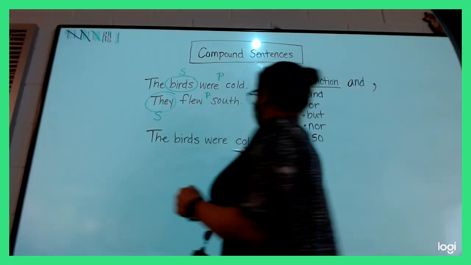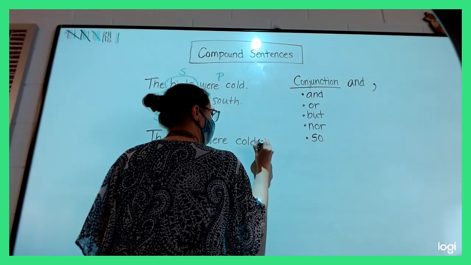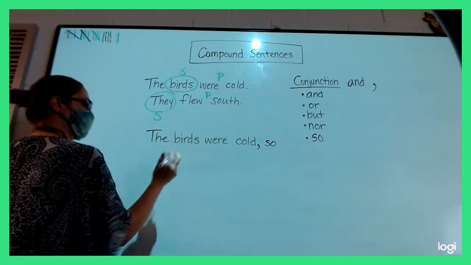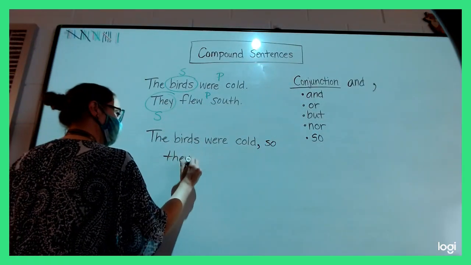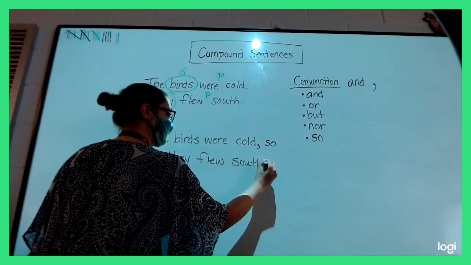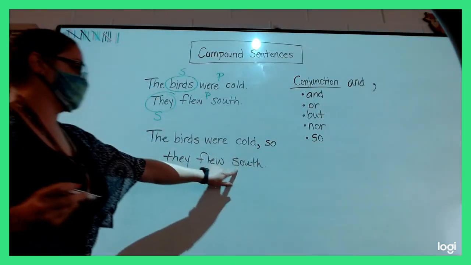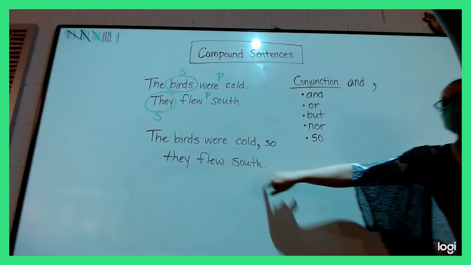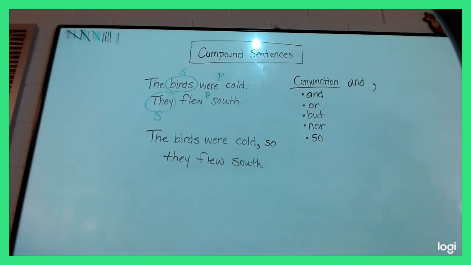So, we're going to write that first. The birds were cold, comma, so they flew south. The sentence worked. All right. Now, earlier someone asked me about capitalizing south. Not important to worry about capitals right now, but if I'm saying they flew south, like the direction south, we don't capitalize it. But if I said they flew to the south, that's like the name of a place, right? The south is a part of our country. So in this case, we do not need it capitalized.